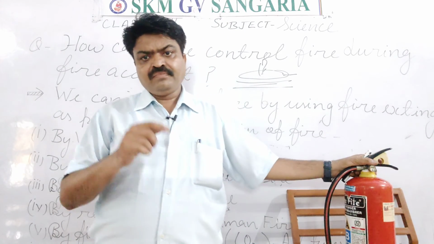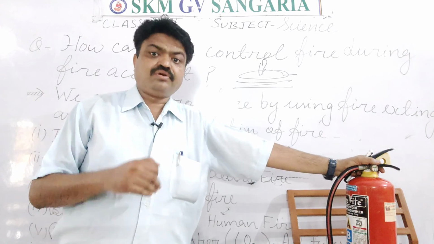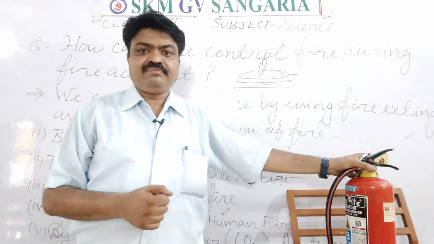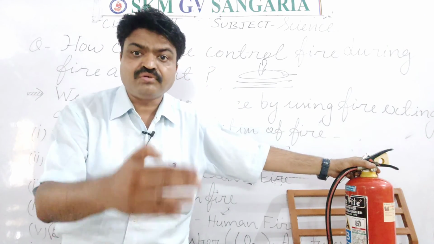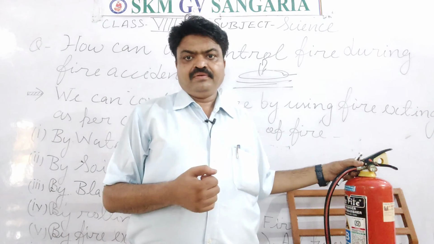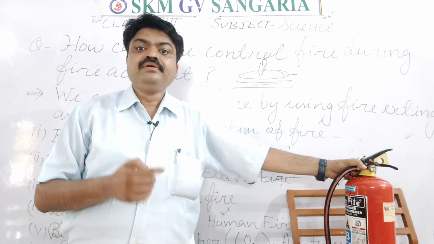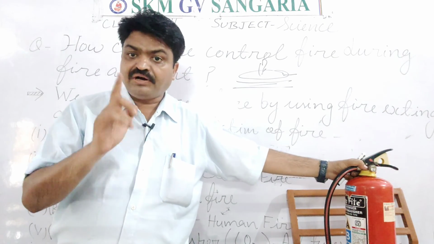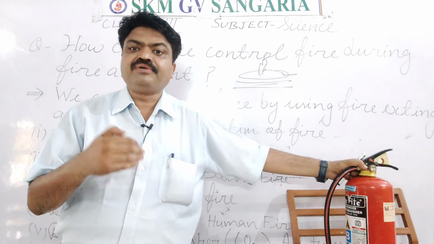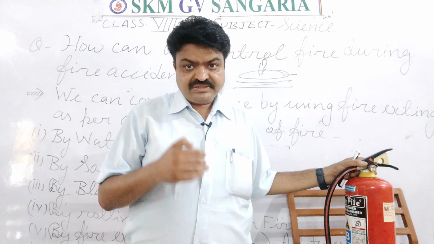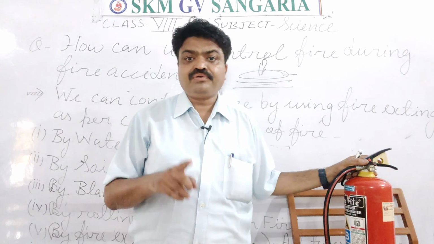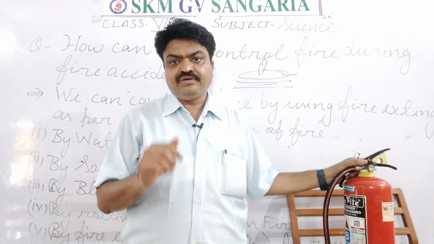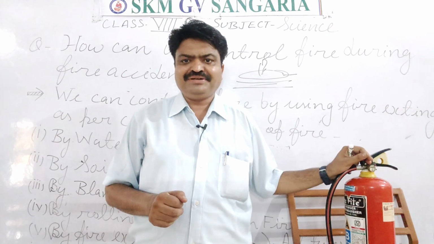Next, student, we can also stop the burning in case of a human. We should tell that particular victim that he or she should roll down, rolling. With the help of that rolling, the burning is stopped. So in this way, we can also put out the fire in case of human burning, student. So these are the ways from which we can put out the fire. Now you will write all these methods in your notebook. Thank you very much and have a pleasant day.